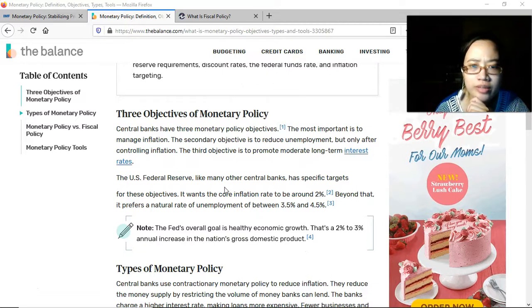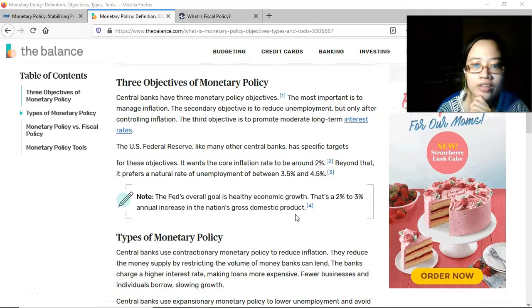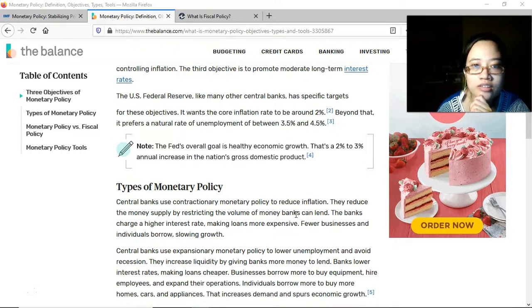The U.S. Federal Reserve, like many other central banks, has specific targets for these objectives. It wants the core inflation to be around 2%. Beyond that, it prefers a natural rate of unemployment of between 3.5 and 4.5%. Normally, these are released a few months before the start of a new year, because the target rates are changed every year. The Fed's overall goal is healthy economic growth, a 2% to 3% annual increase in the nation's gross domestic product.